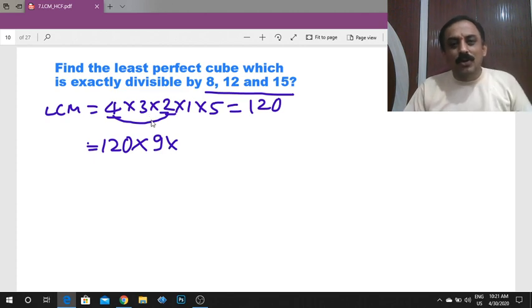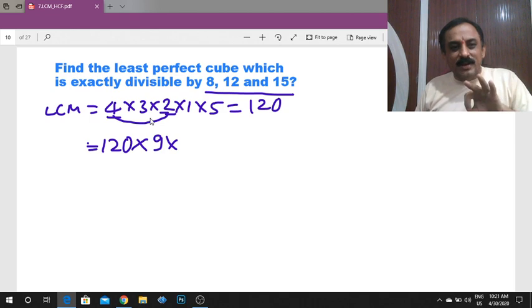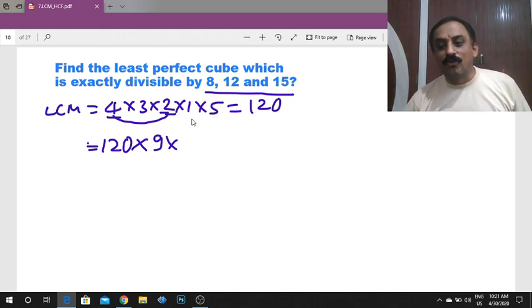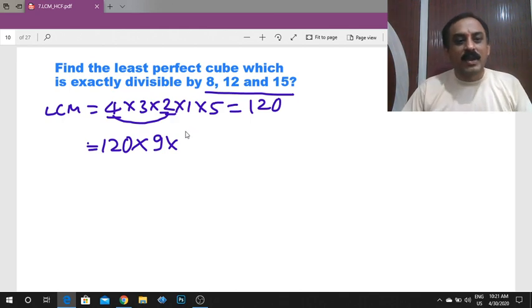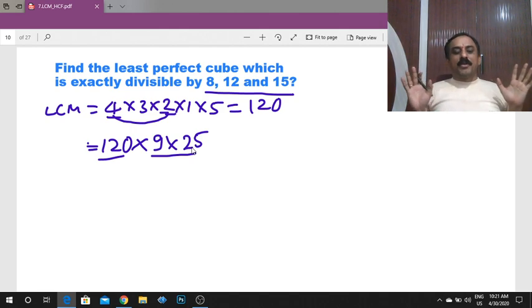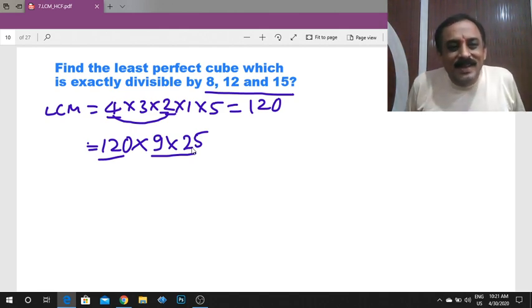So 3 into 9 is 27. Then 27 is a cube. So if you multiply with an extra 9, that will become a perfect cube. And 1 is already a cube. 5 into which number will become a perfect cube? 5 into 5 square. What is 5 square? 25. So now if you multiply the LCM into an extra 9 into 25, then it will become a perfect cube. So 120 into 9 into 25 is the right answer.